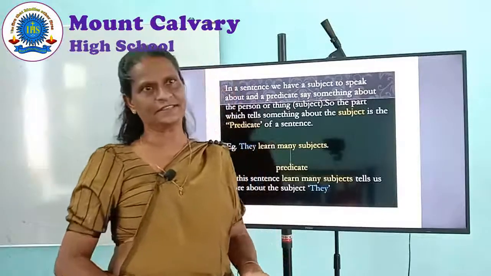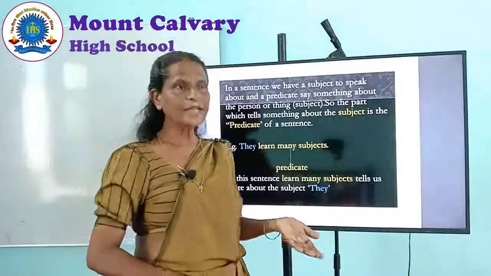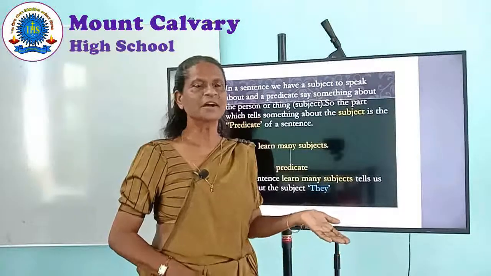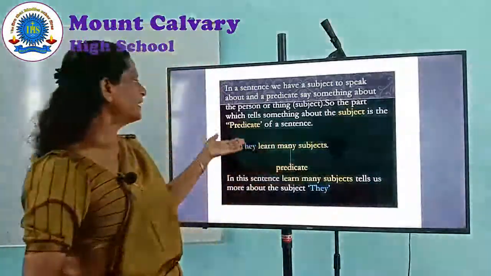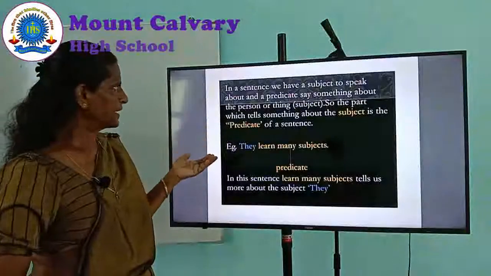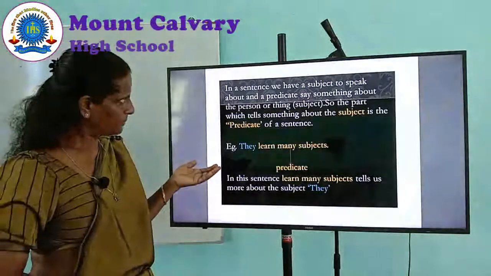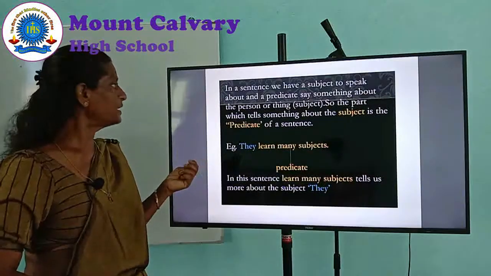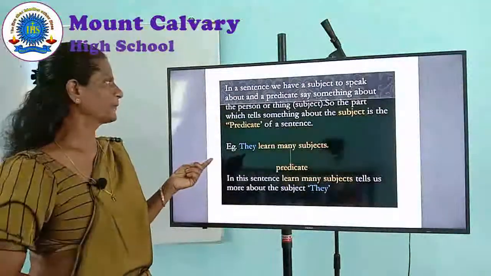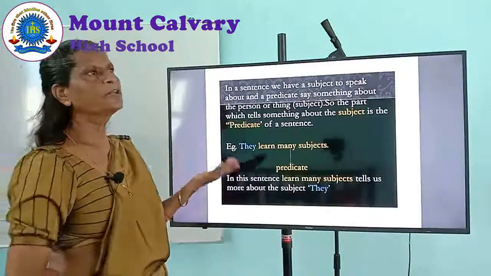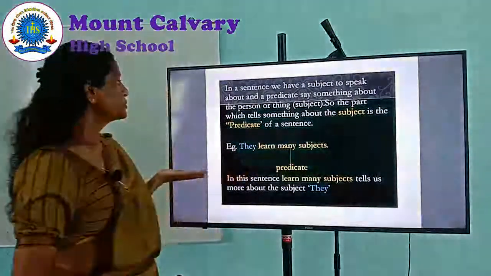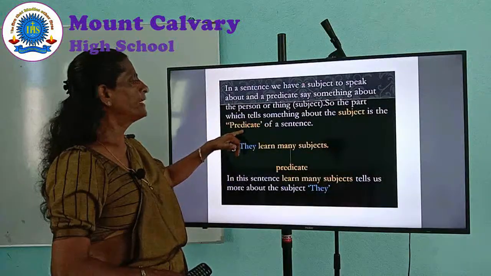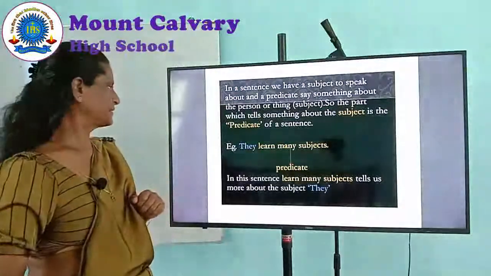The predicate is what the subject is doing, or what the subject is about. Maybe a person, maybe a thing. So the part which tells something about the subject is the predicate of a sentence.